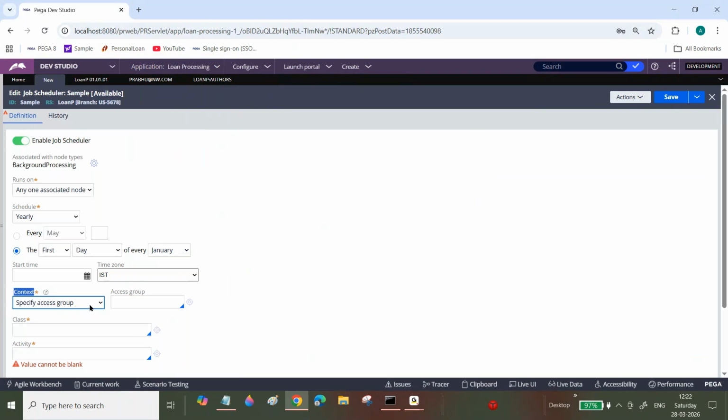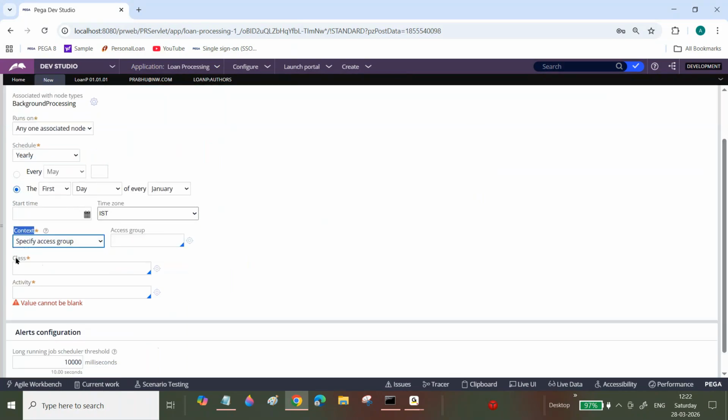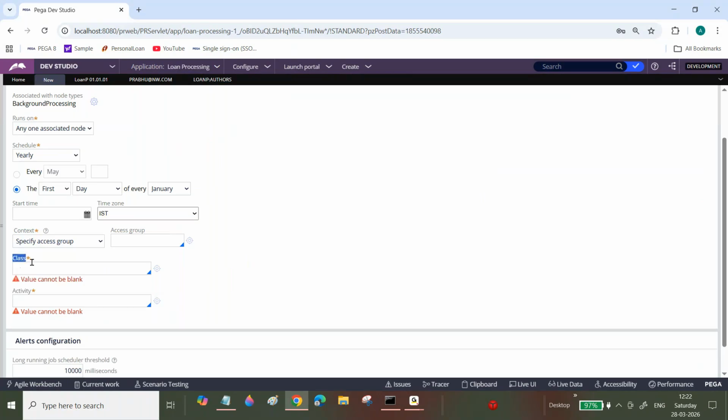Okay, they will create one access group, and in that access group people will specify. Next one is the class name and activity. Now, what activity do you want to execute? We need to specify that activity name, and the class in which that activity is available.